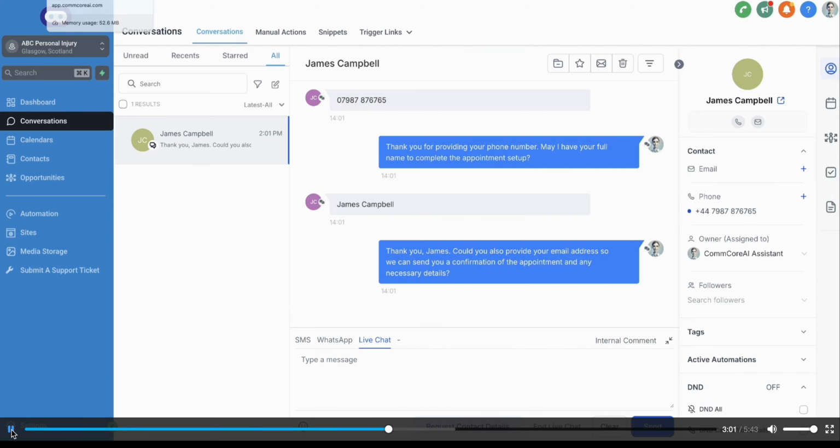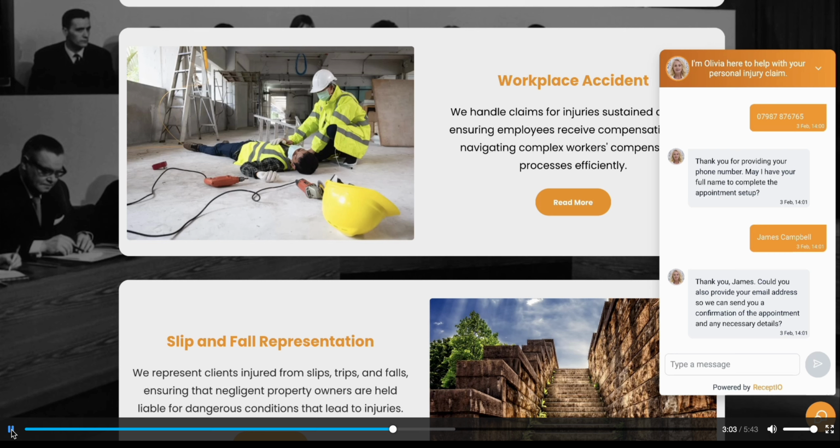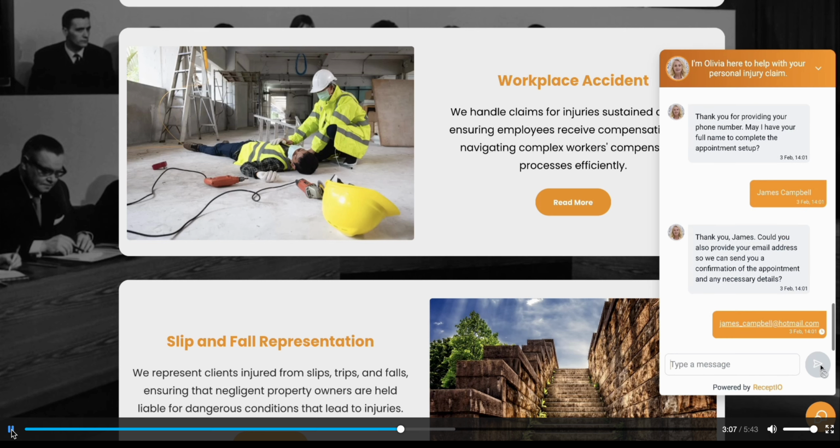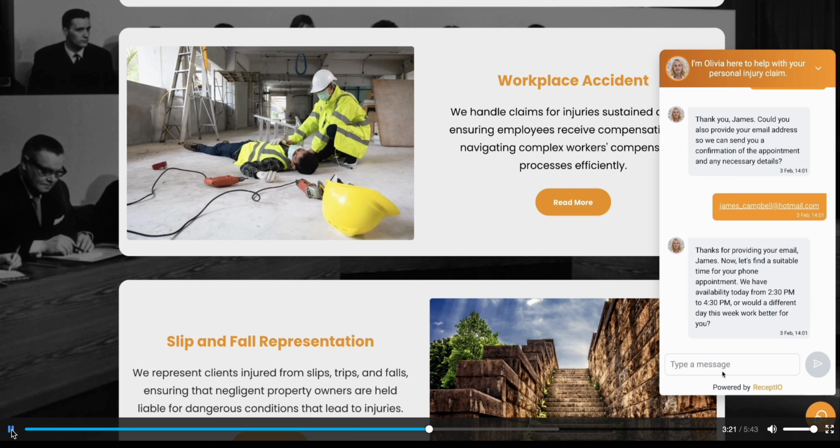The phone number's been updated, and the next question that Olivia will probably ask will be for his email address. The objective for this is to ensure that we have the full contact data, so that as the appointment is scheduled, we can process a series of automations designed to maximise the value of interaction and minimise no-shows.